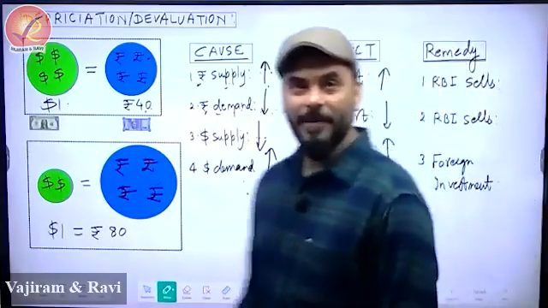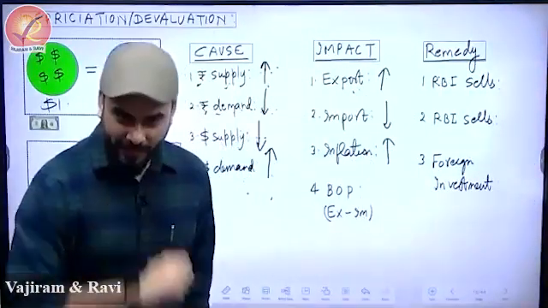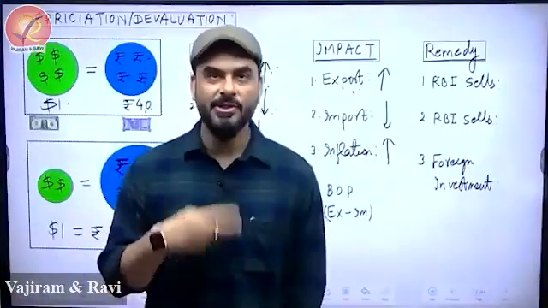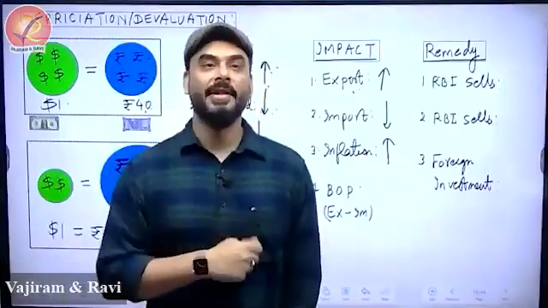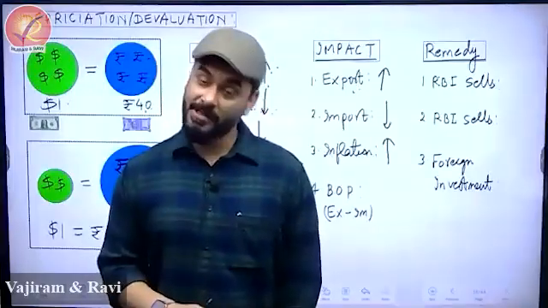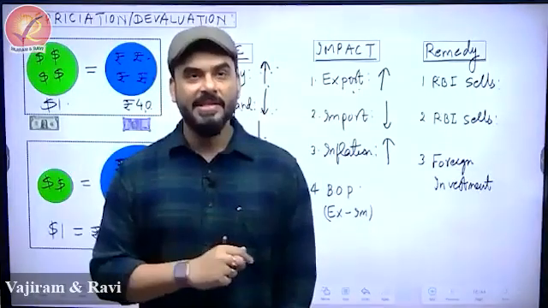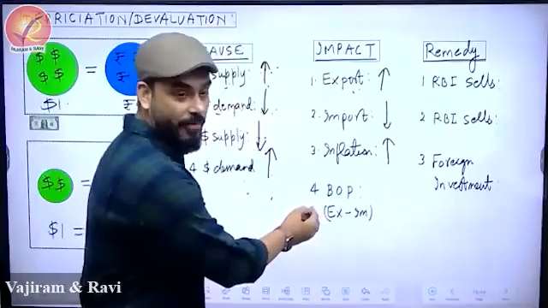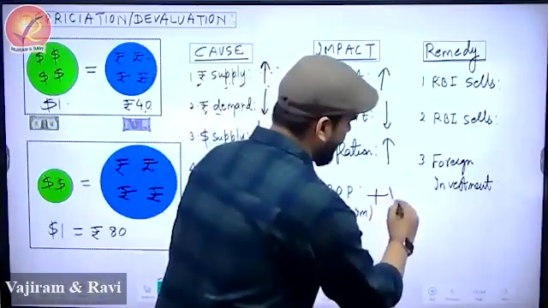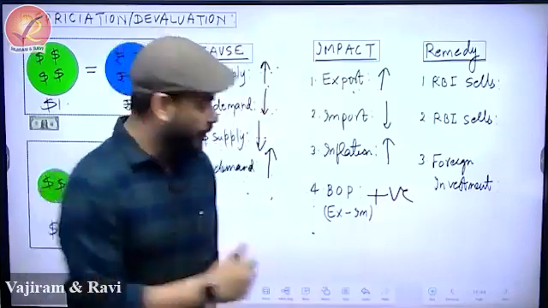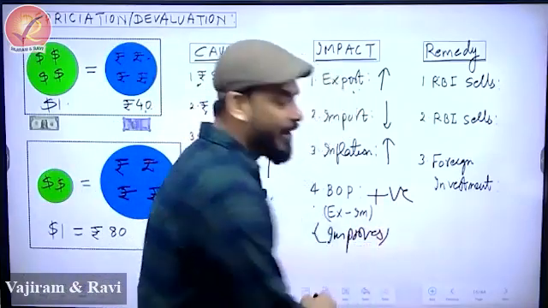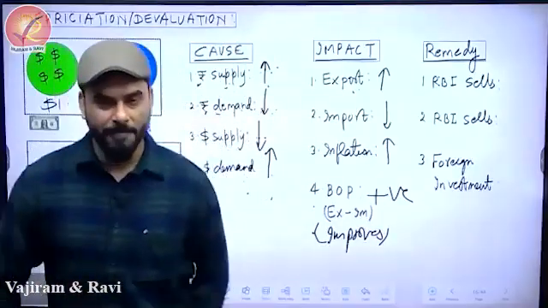And in general, what will happen to balance of payment? Positive, in general. And is India also getting to that scenario where balance of payment is slowly becoming better? Yes. That's why I taught you J-curve effect in such great details. Because in UPSC, if they ask you that when this phenomenon of depreciation happens, what is the impact on balance of payment, export minus import? The impact is positive. That it improves. So the right word here is it improves. In India also, it is trying to become that only.